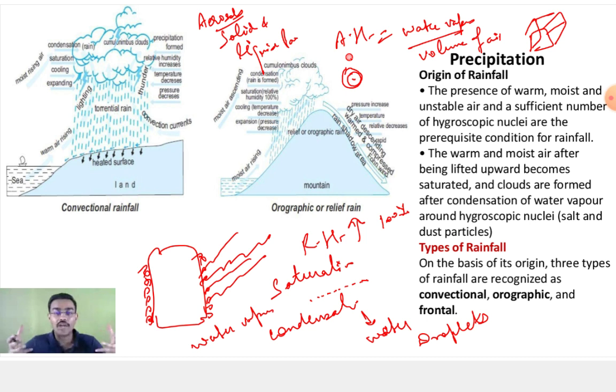When these huge water droplets are not able to hold on, they will start falling down. That is what we call precipitation: rainfall, snowfall, various names. What is falling down is what we call precipitation. Who all have got this, the whole thing, the cloud formation part?